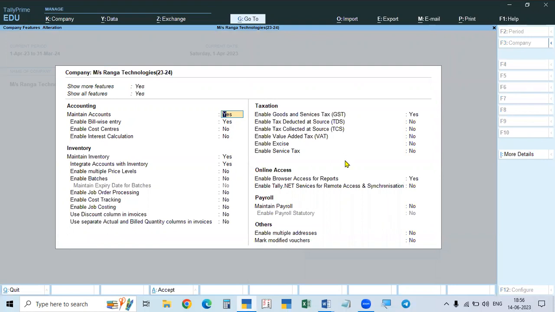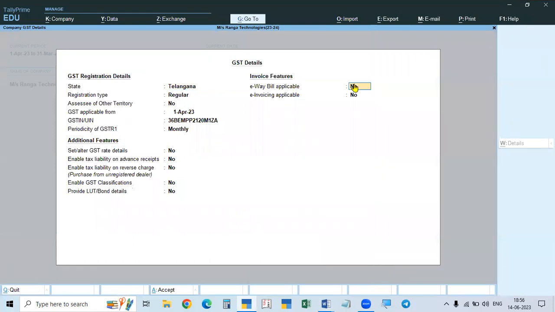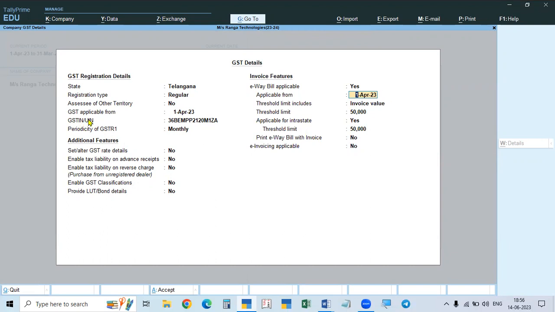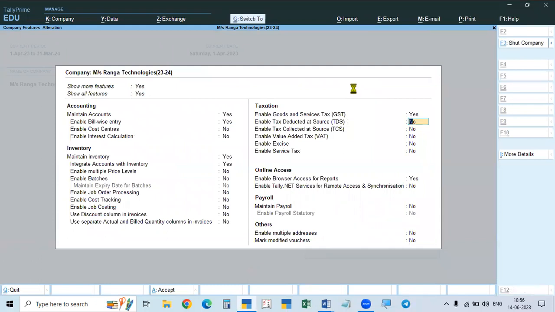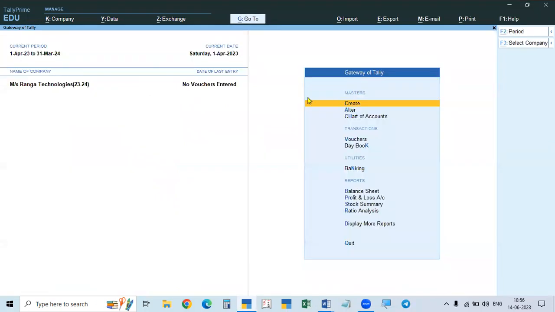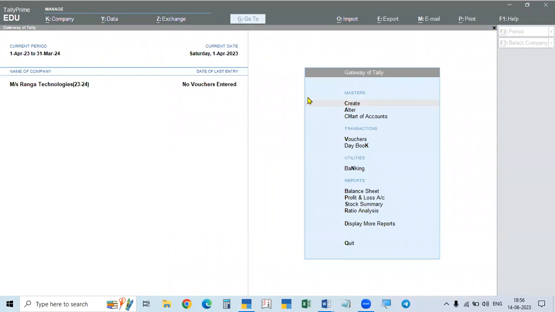In the company features, we have to maintain accounts, inventory is there, and in the case of goods and services tax, we have to enable it. We have to enable goods and services tax. We have to give everything that will be displayed, and the GST number you have to give, and come here, e-way bill, e-invoice, that is not required at present. So set that to no, that's all, and accept this. So again accept this. So we created the company and enabled the tax features also.